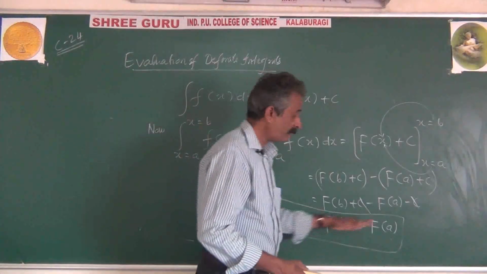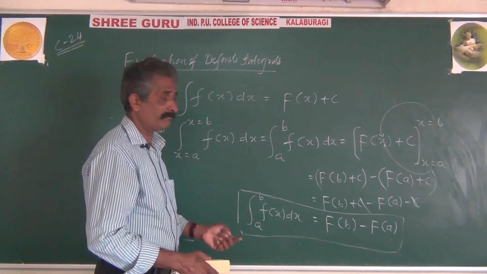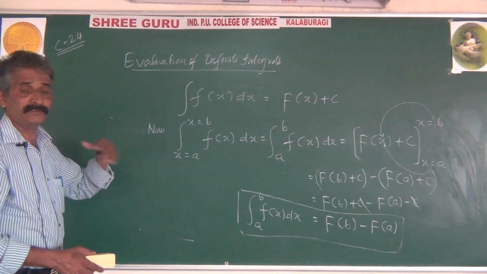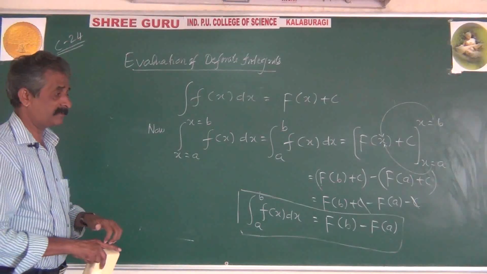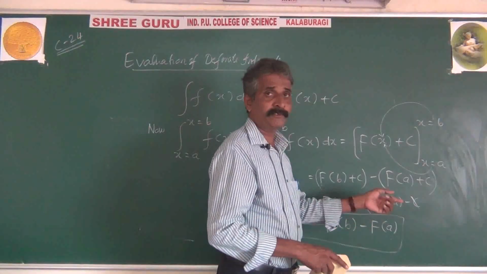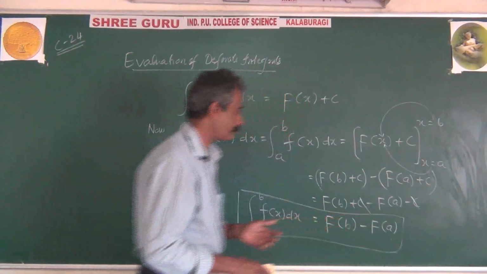Since F of b minus F of a is a fixed real number, we call such integrations definite integrals. The word definite is used because F of b minus F of a is a definite real number.